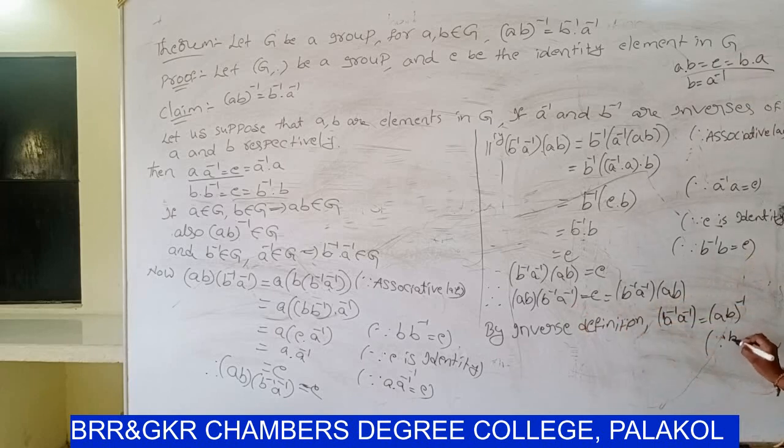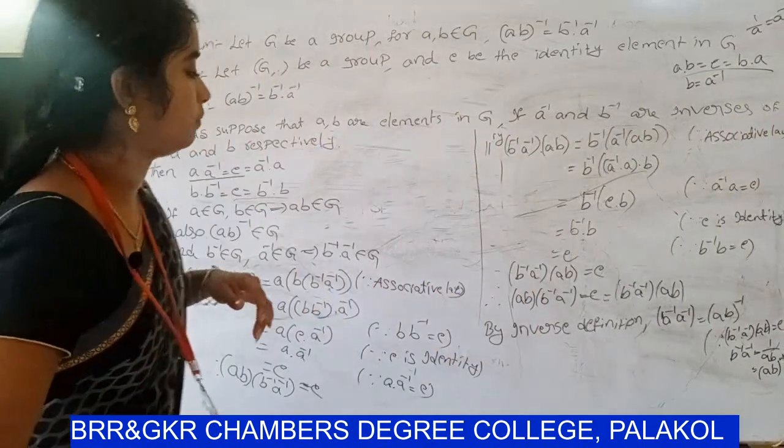So B inverse dot A inverse into AB equal to E. So that means B inverse dot A inverse equal to 1 by AB. 1 by AB can be written as AB whole inverse, just as 1 by A can be written as A inverse. So B inverse dot A inverse equal to AB whole inverse. By inverse definition, B inverse A inverse equal to AB whole inverse. So this is the theorem.